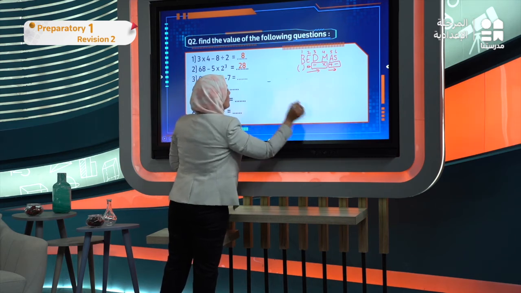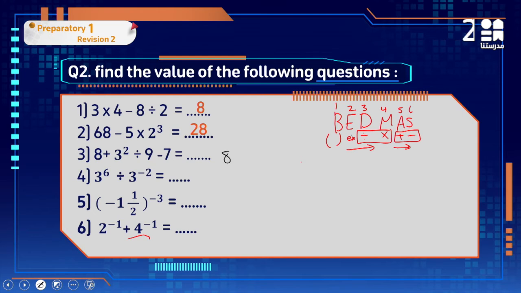Number 3, no brackets. Exponent, yes, we have exponent. So we have to start from this one. Keep the others as they are. Don't touch them. I'm going to find the value of 3 to the power of 2, which is 3 times 3 equals 9. That is the first step.